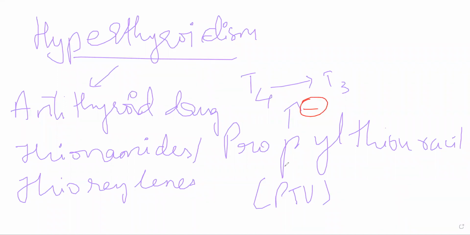This has stopped. Essentially it is stopping this process. There's an inhibitory effect on peripheral conversion of T4 to T3, and as a result, both T4 and T3 levels will start going down eventually.